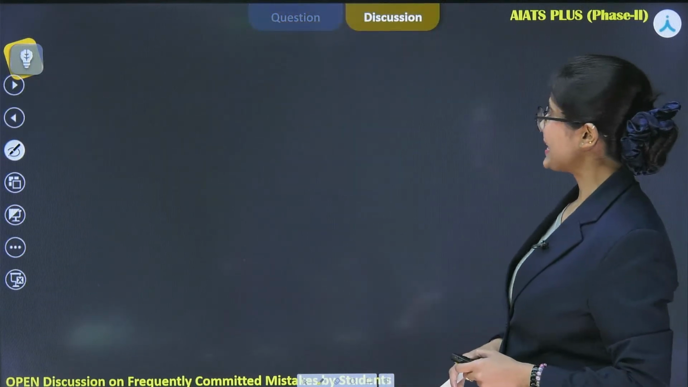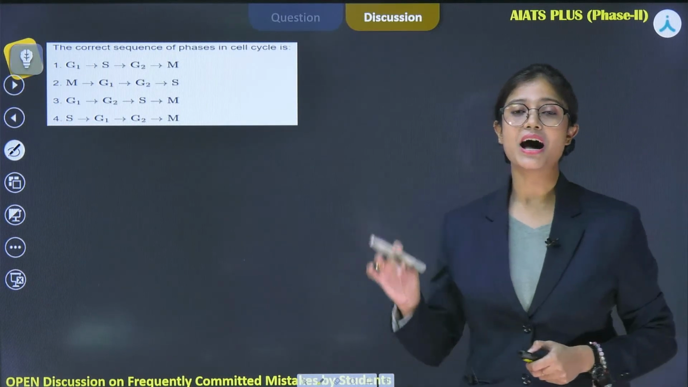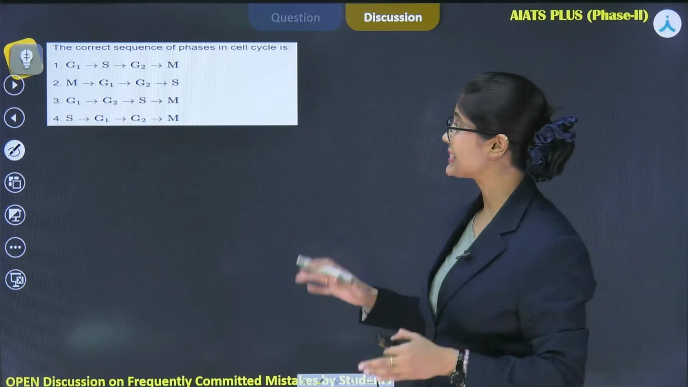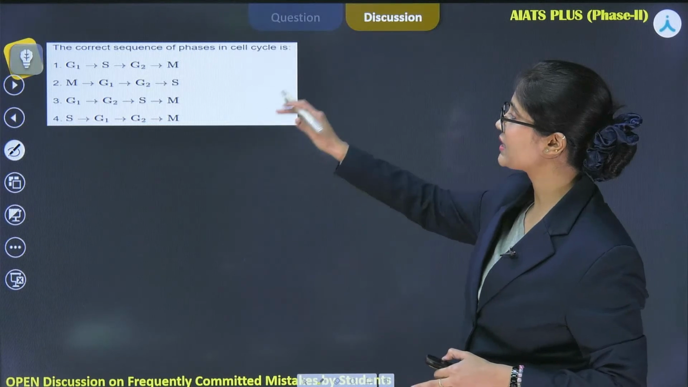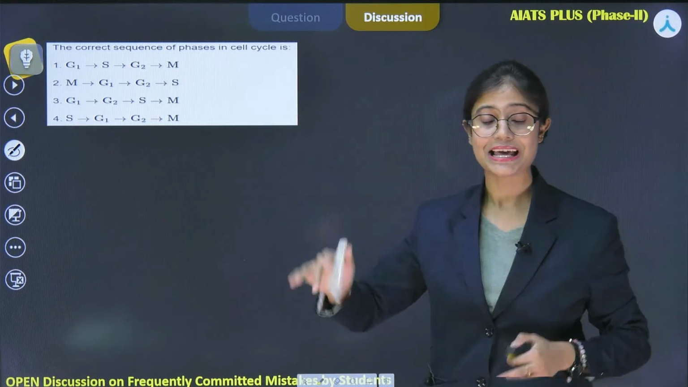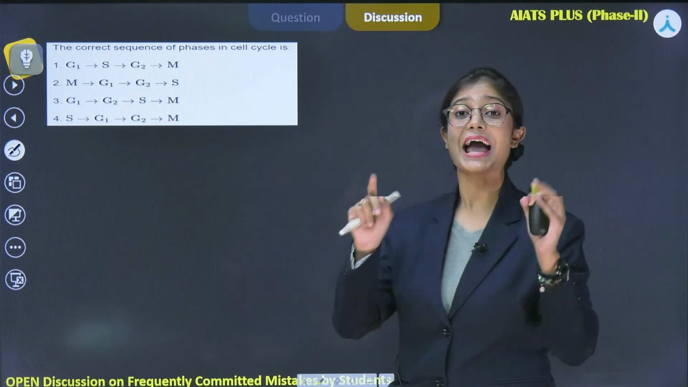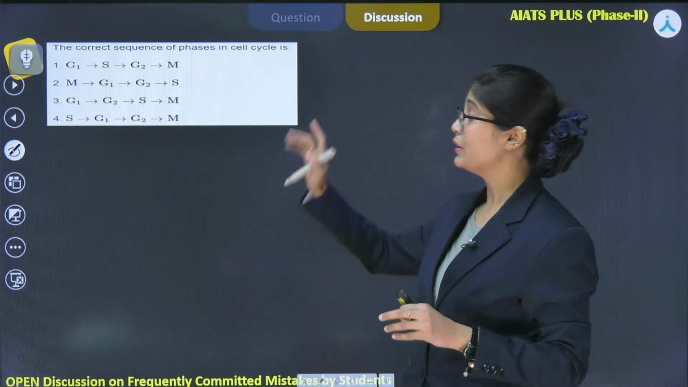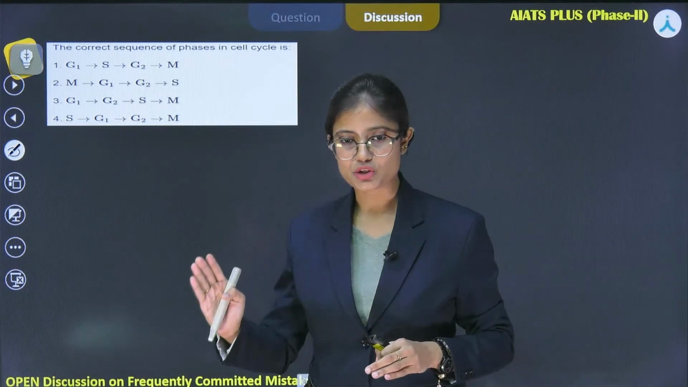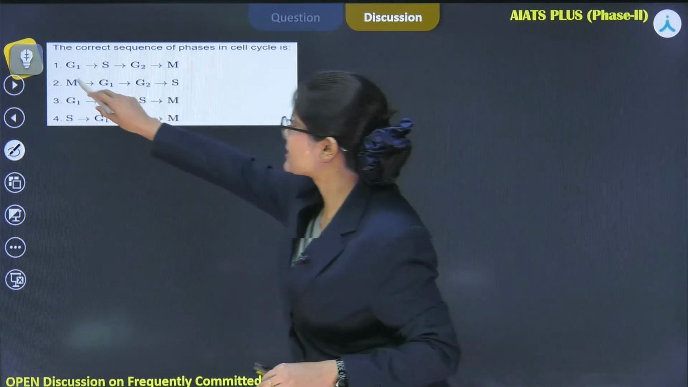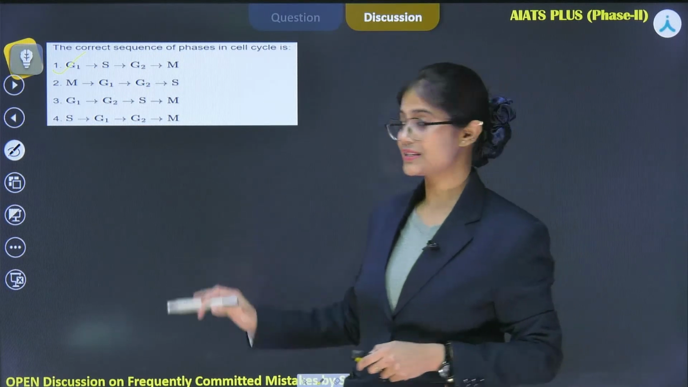Now let's see the next question. These are the questions which were asked in the previous year in the NEET exam. Here you can see that last year a question was asked on the correct sequence of phases in the cell cycle. As I've told you, the cell cycle is a highly sequential, orderly and genetically controlled cycle, right? That means the sequence will be G1, S, G2 and M phase. So the correct answer is option 1. These types of questions are also asked in the NEET exam.